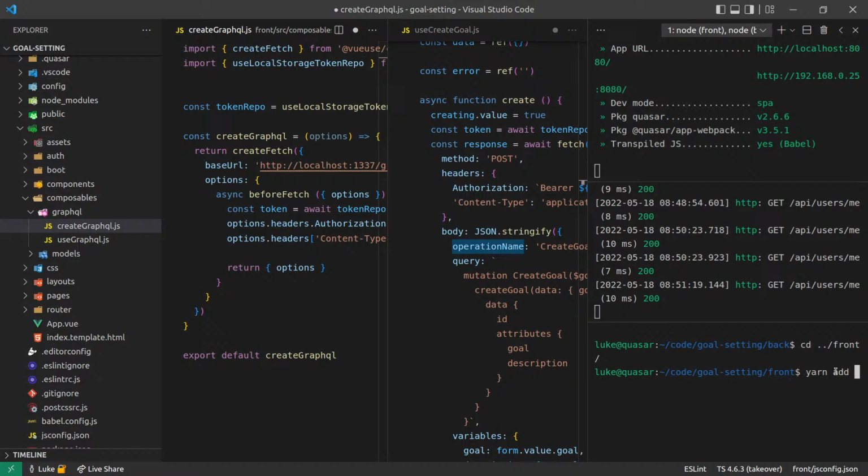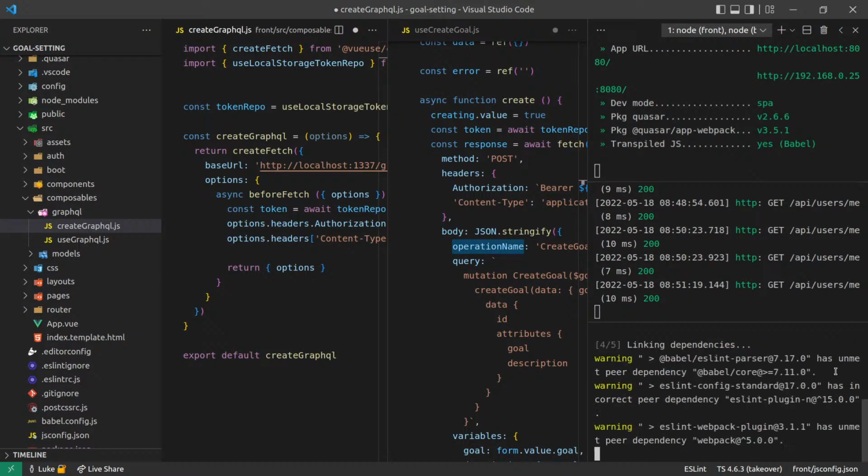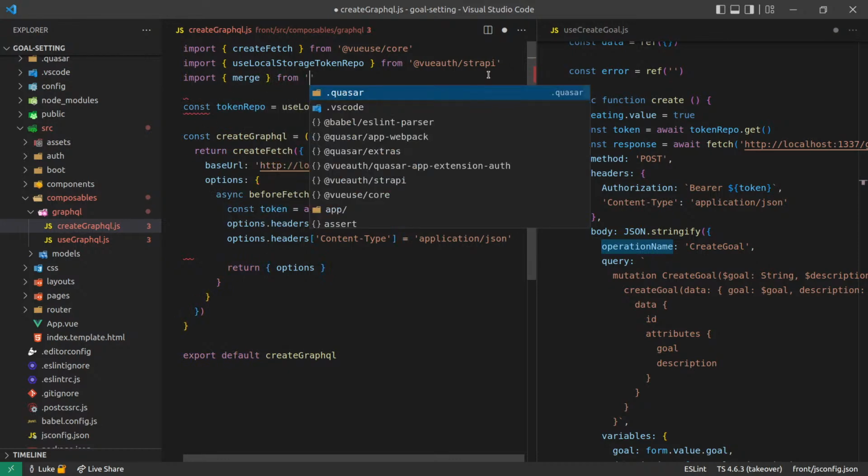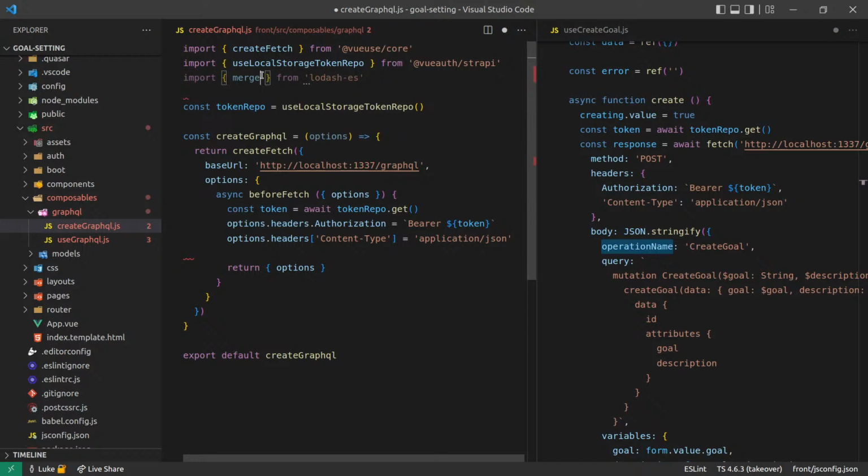Yarn add lodash-es so that I can easily destructure this, and I'm going to use merge from Lodash. Actually, is that what I want? Or maybe I can use the deep merge library. I don't know. Let's just try this. Let's see if we run into any issues. Merge from lodash-es.